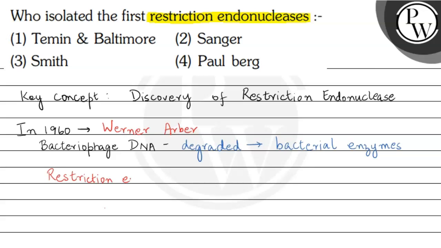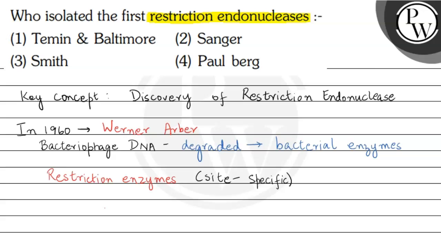Now, Werner Arber observed that these enzymes were specific to the viral DNA and did not degrade the bacterial DNA. So he hypothesized that these enzymes were site specific.